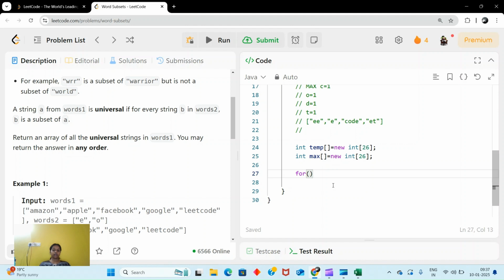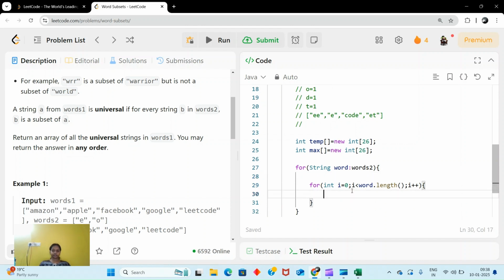So for string word in words2, we'll get each word. For int i = 0; i less than word.length; i plus plus. You can use the char array also, no issue. This is what we are traversing.